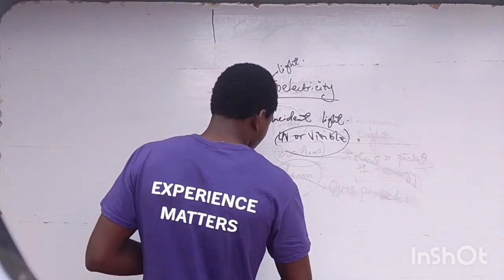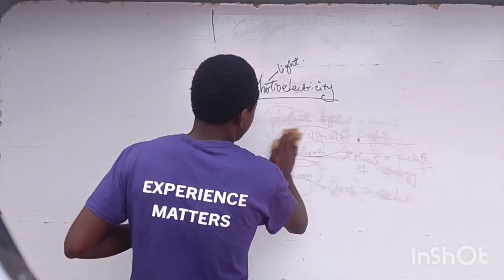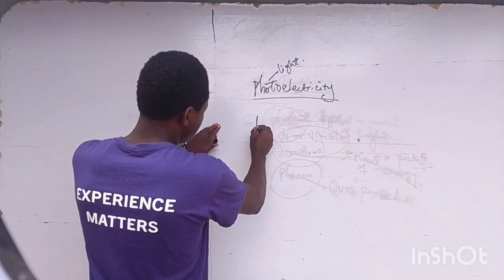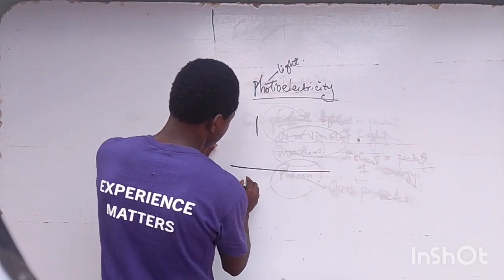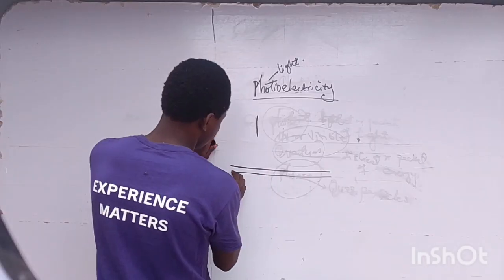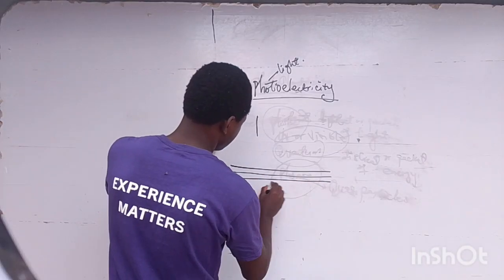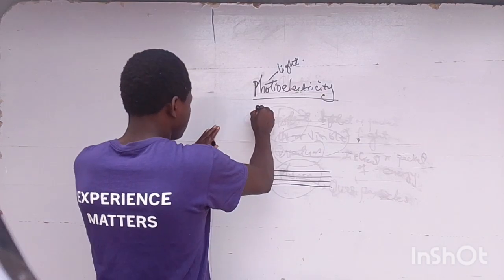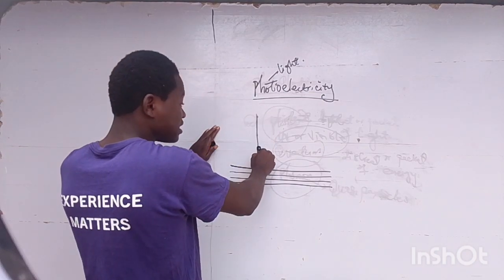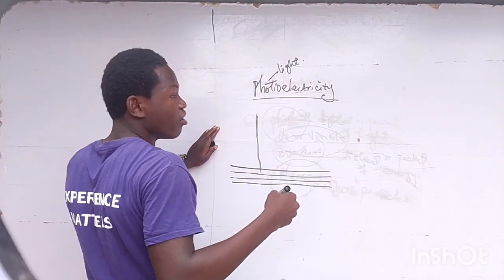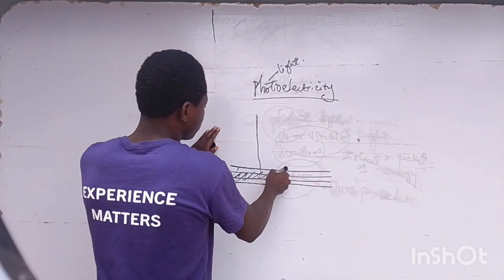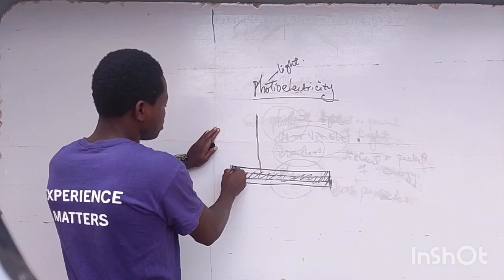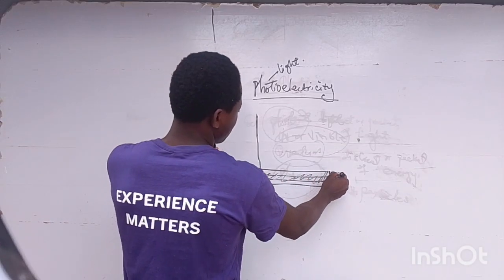The next thing is this. Let me draw what I just explained, so that you understand it. Look, this is the surface of a metal. Let's assume that this is the surface of a metal, where incident light, such as ultraviolet ray, is incident on the metal.